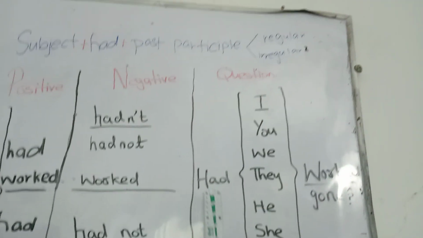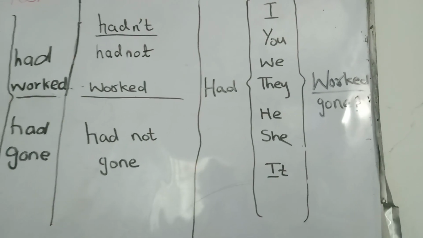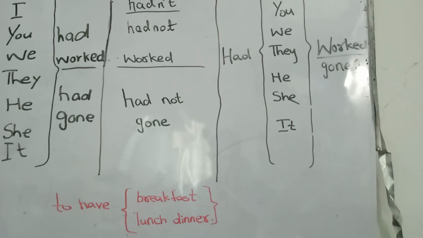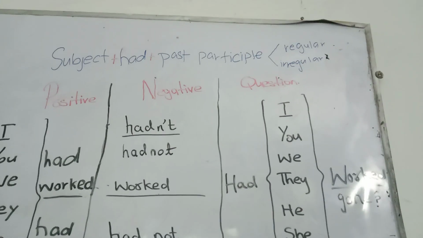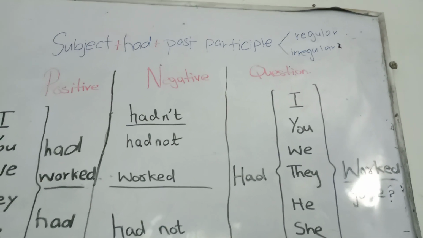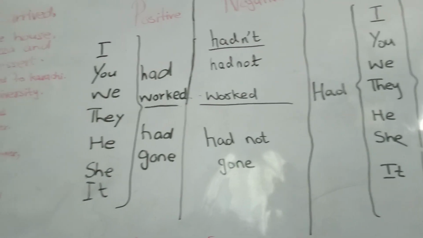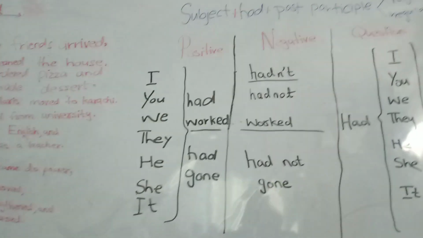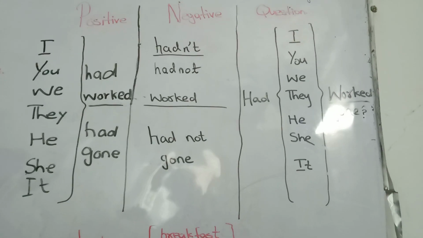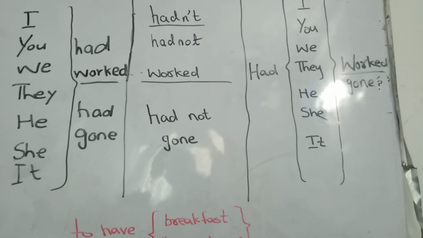And questions. Had I worked? Had I gone? Had she gone? Had he gone? Had you gone? Had we gone? Had they gone? Like this. This is how we make the past perfect tense: had not plus third form of the verb. And for a question, we put had at the beginning of the sentence, then comes the pronoun, and then the third form of the verb. Okay?